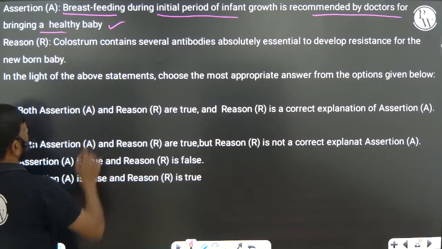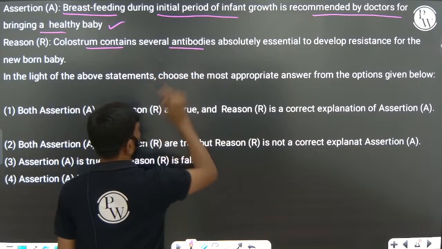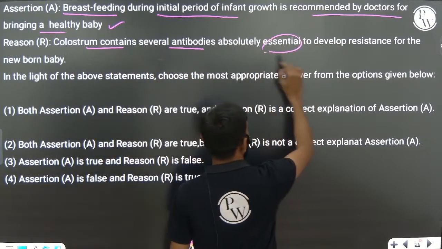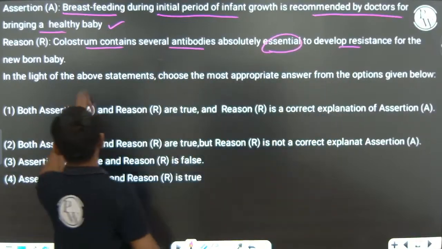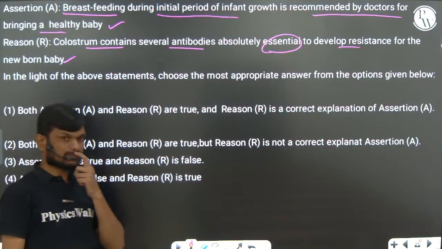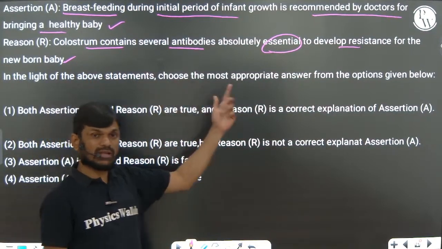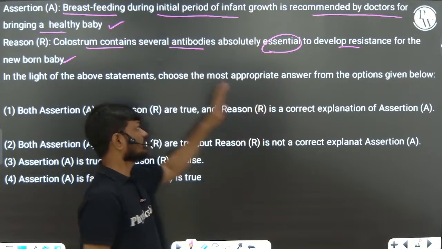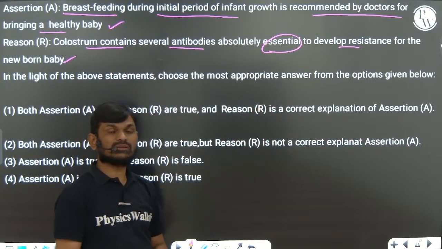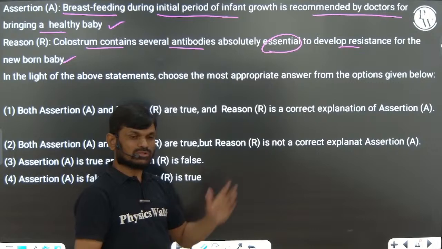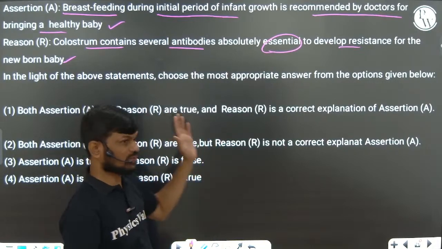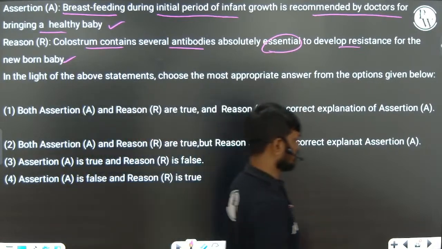Colostrum contains several antibodies absolutely essential to develop resistance for the newborn. Here both are right, and R is the correct explanation of A. So this is the question given in the 2024 NEET exam, I think.